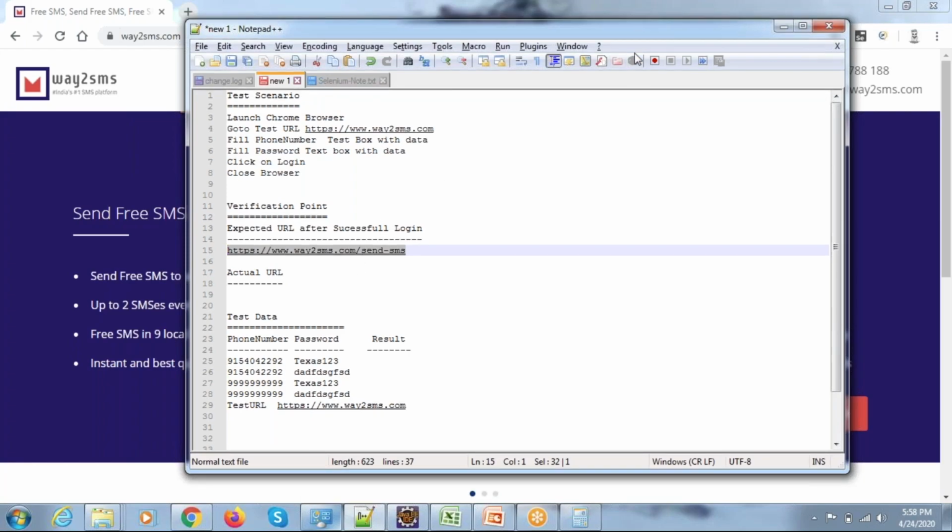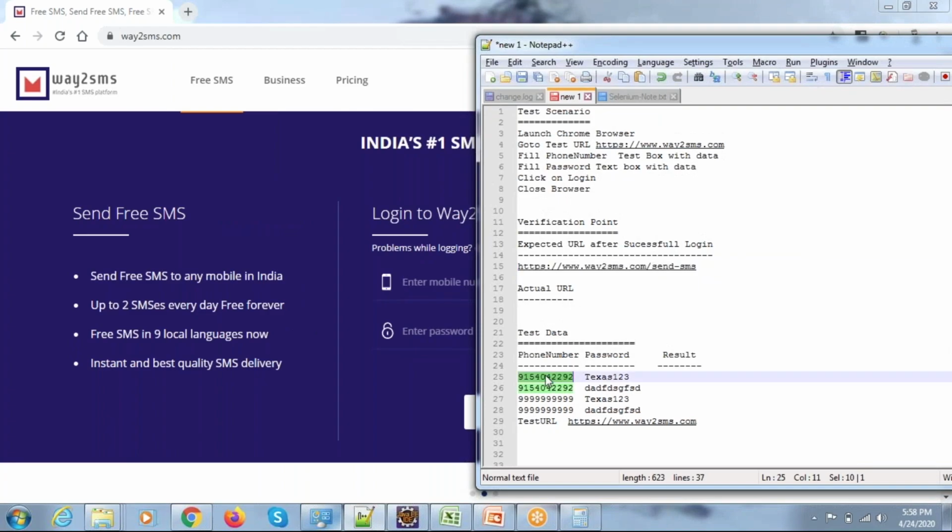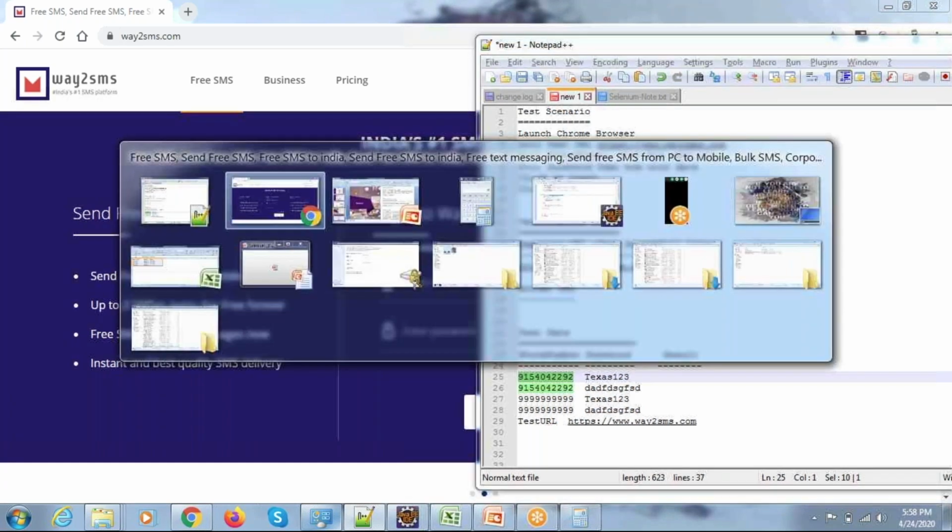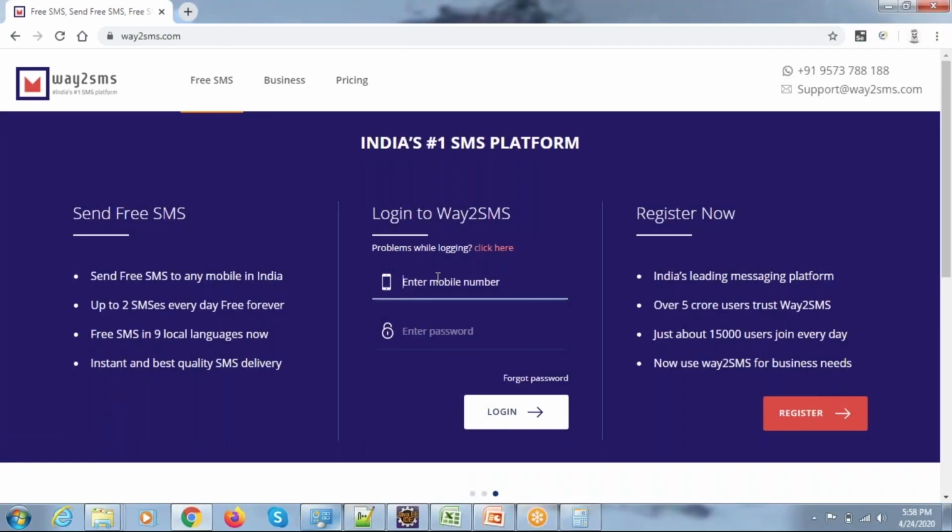Okay, so here we have some data already. Let me do this with a valid username. This is the valid username, and a valid password. If you see here, this is the base URL www.way2sms.com. Now, if you observe carefully, after successful login, this particular URL is going to get updated. So now click on the login button.